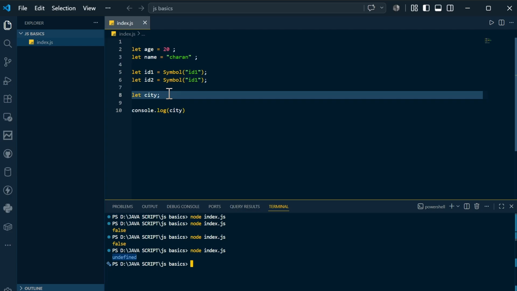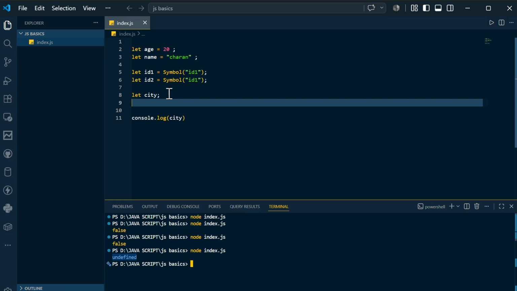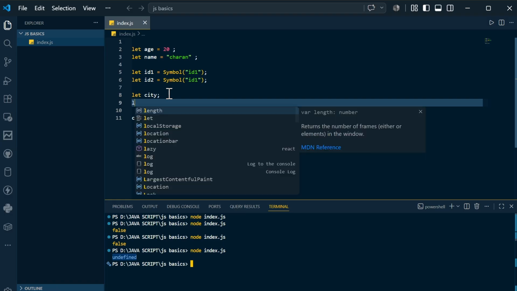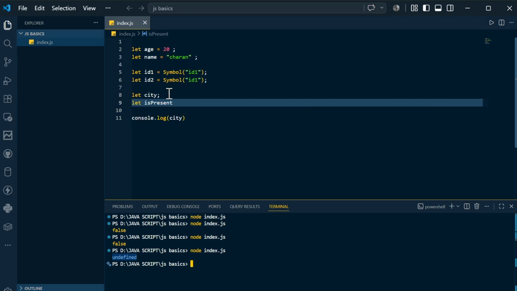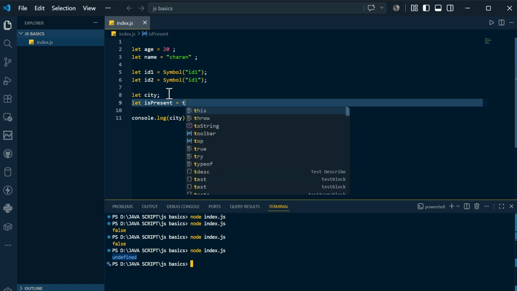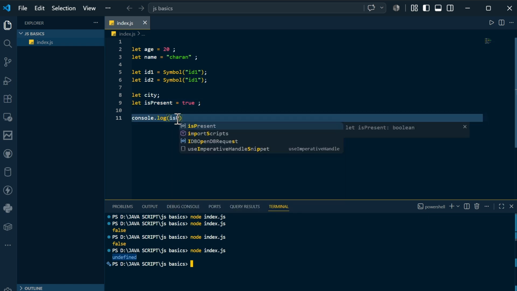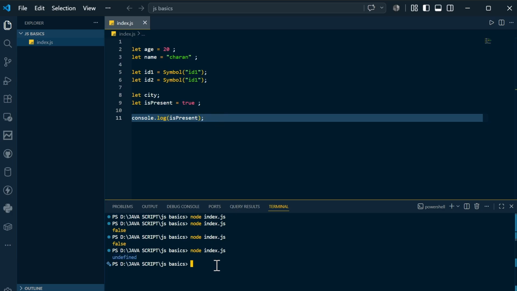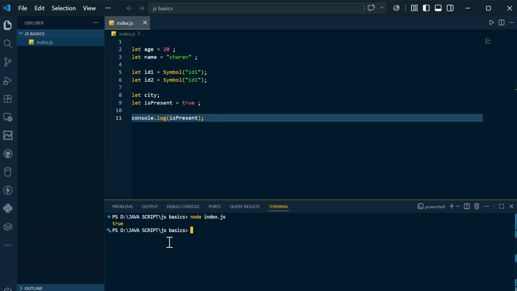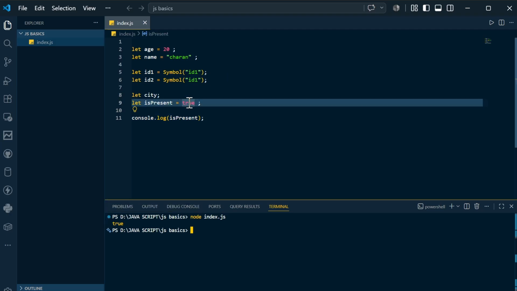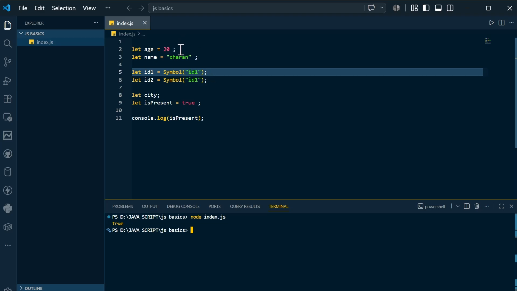The next thing we have is null. Before seeing null, we need to understand the boolean. In applications we check whether the user is present or absent. Let's say it is true. This is one of the boolean values that I am storing. Now if I console.log, let's see what happens. For simplicity I am mentioning the semicolon. Again if I compile and run, you can see the answer is true. If you mention false here, you are going to see false. This is the type boolean. This is undefined, this is the symbol, this is the number, and this is a string.